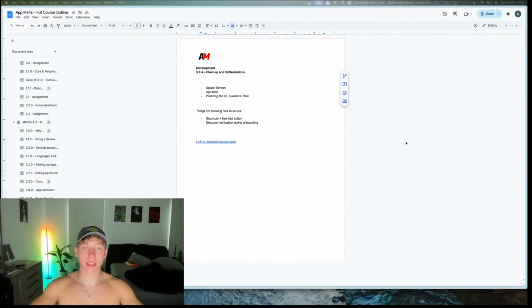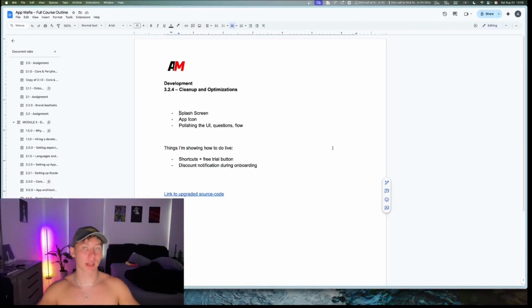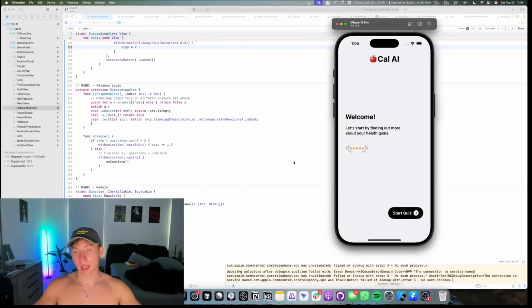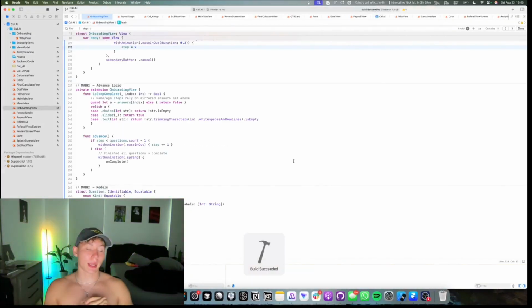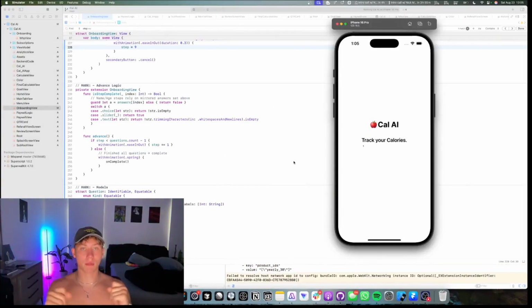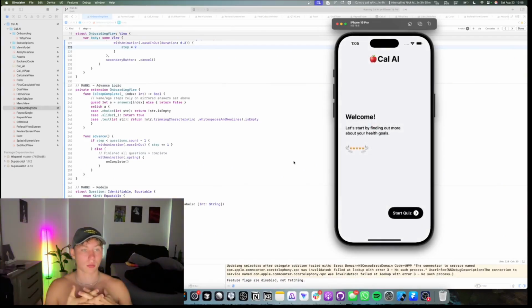Today we'll be going through cleanup and optimizations to the app we previously built, which is a Kali AI competitor. So I've gone out and done the courtesy of building and refining the app for you. The reason I did this off camera is because I feel like it's a better use of my time to just explain and show you how to do the high revenue lever pulling items rather than just copy pasting code that I've just taken from Quitter.